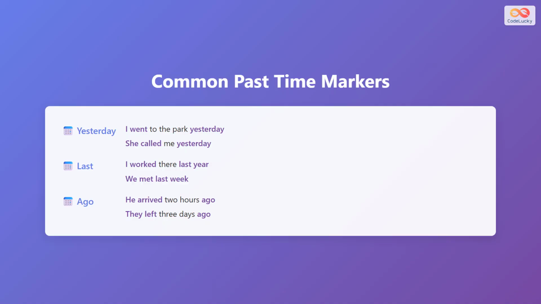Now let's learn common past time markers. The first marker is yesterday. Yesterday means the day before today. For example, I went to the park yesterday. She called me yesterday. The second marker is last. Last refers to a previous time period. For example, I worked there last year. We met last week. The third marker is ago. Ago means a certain time before now. For example, he arrived 2 hours ago. They left 3 days ago. When you use these markers, always use past tense verbs.